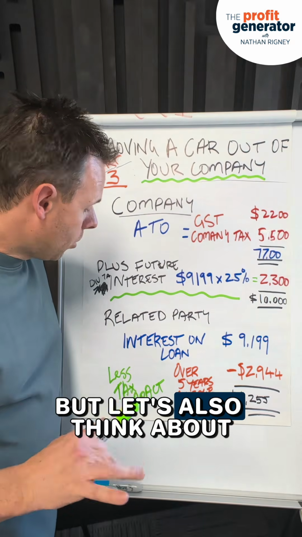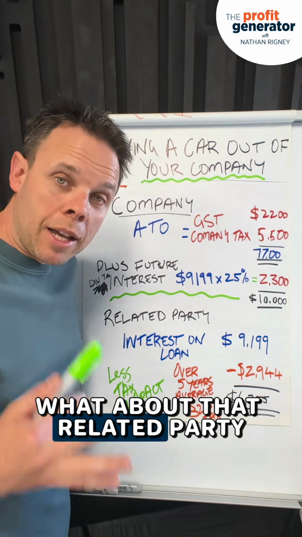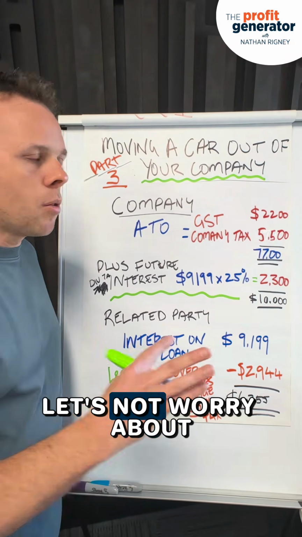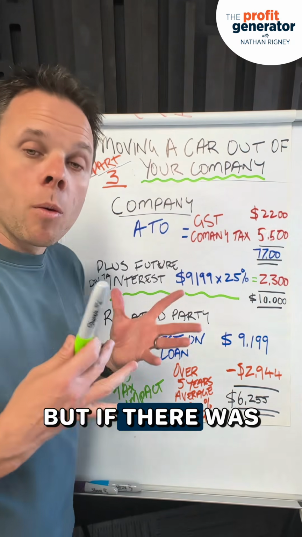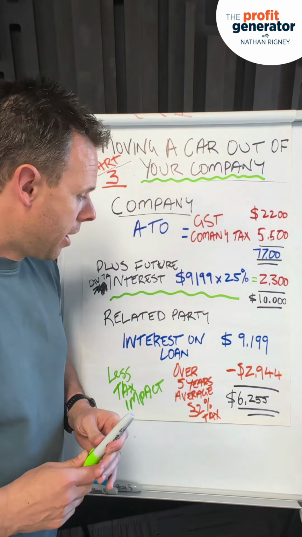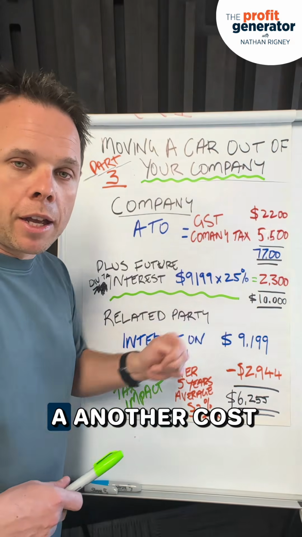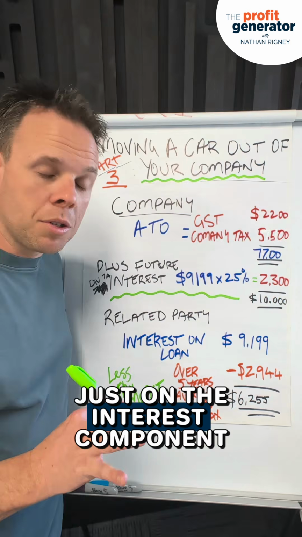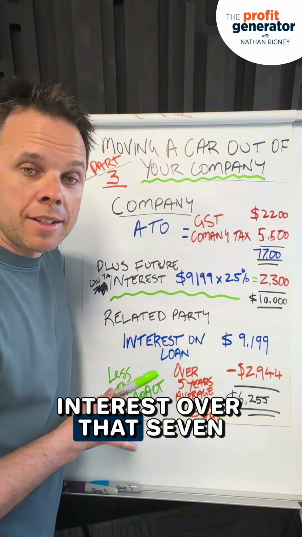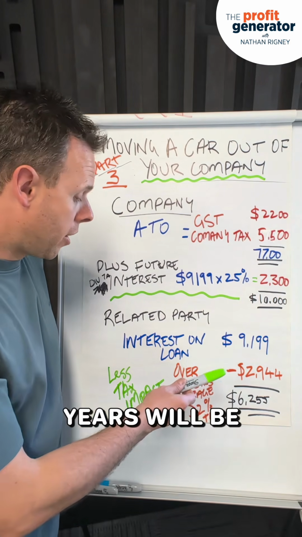But let's also think about that related party. What's the impact to them? Let's not worry about the principal cost of the car, but if there was a loan agreement in place, and I haven't included the stamp duty here, which would be another cost, covered in that previous video, if we focus just on the interest component, interest over those 7 years would be $9,199.